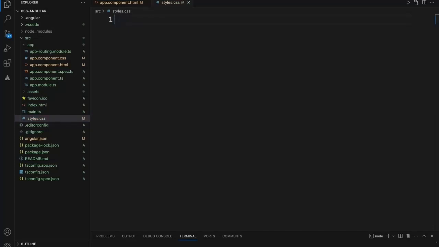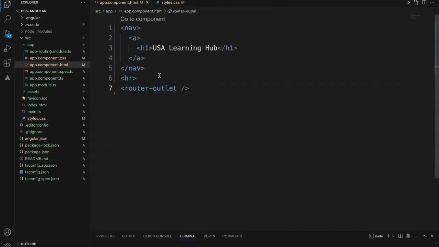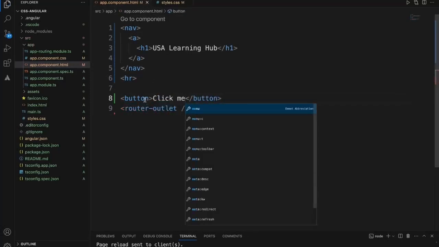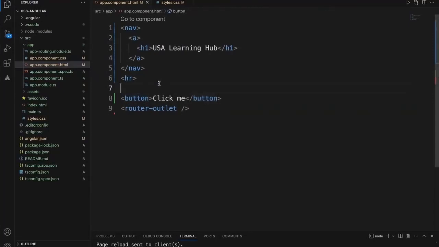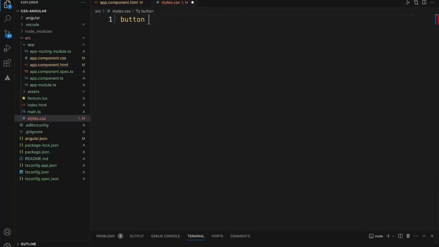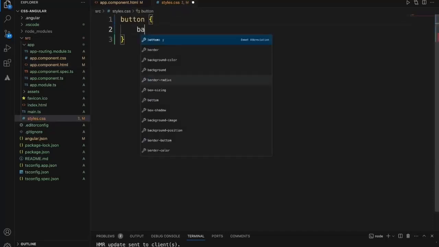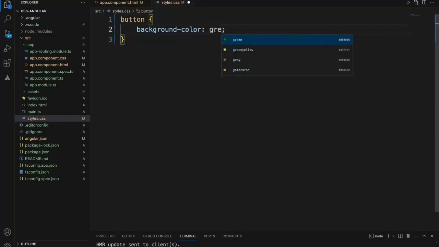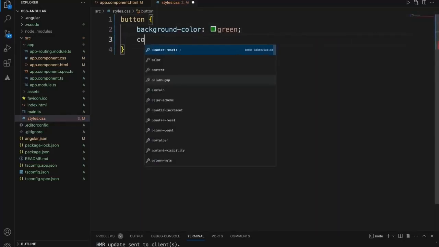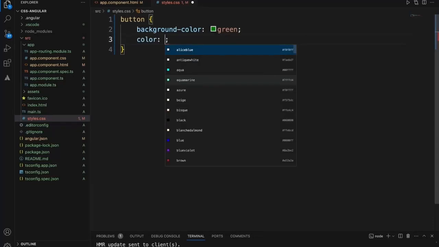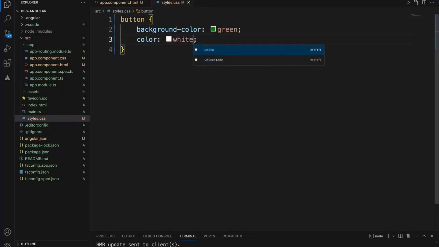Suppose right now, I just created a blank application where there is nothing. So let me just add a button for this. So this is the button. Now let's look at how we can apply global CSS for this. The global CSS file for Angular is styles.css. Here in this, we can say background color green, and font text color white. Okay. Let's see now.